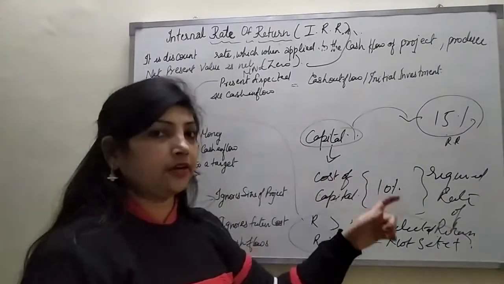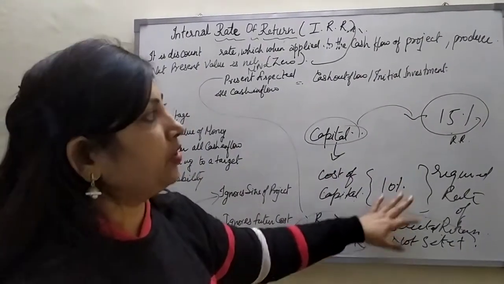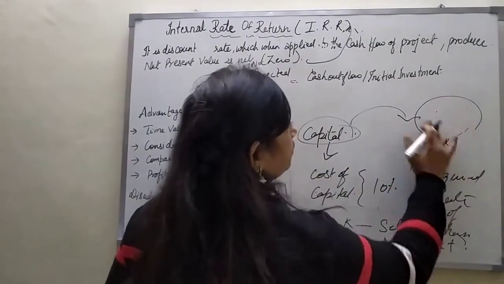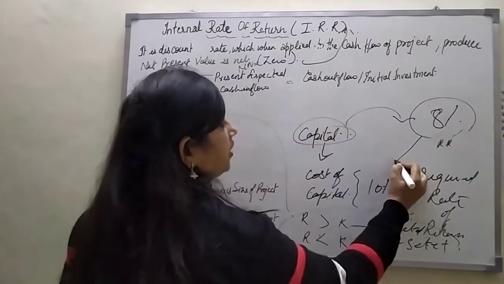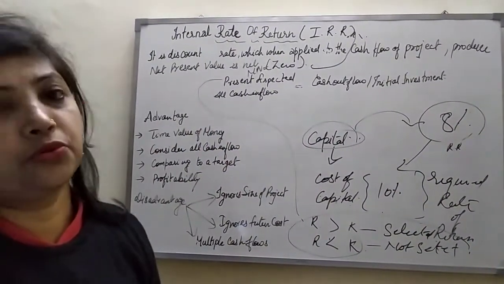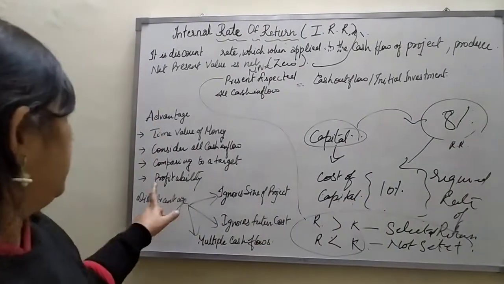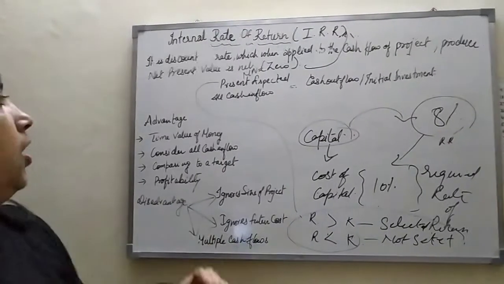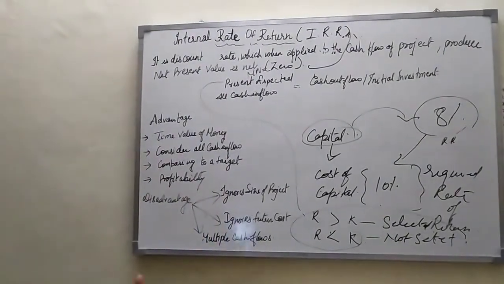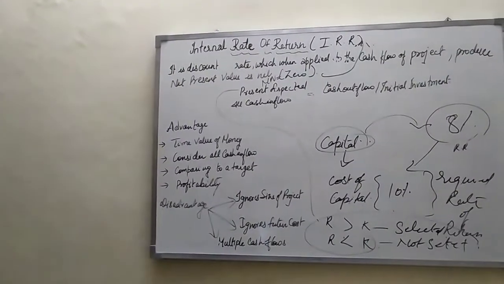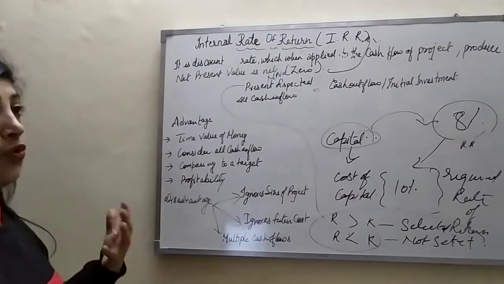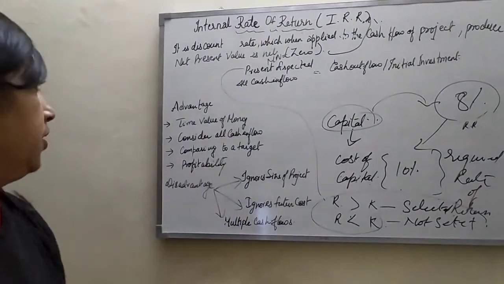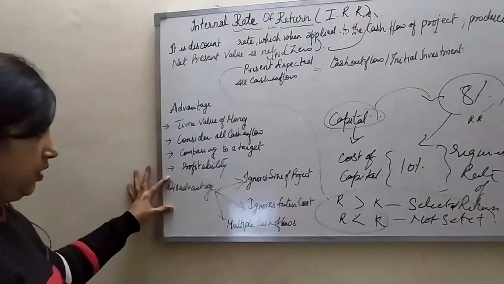If they are getting a higher return than whatever percentage the company mentions, they are definitely ready to select it. If the percentage of a project is less than their cost of capital, they are definitely not going to select that project. Profitability: yes, it gives profit to the organization, because it considers all the cash flows. From that they can perform a number of analyses. That's why this is the most approachable technique, from where we know which rate is suitable for the company. Apart from that, it has some disadvantages.